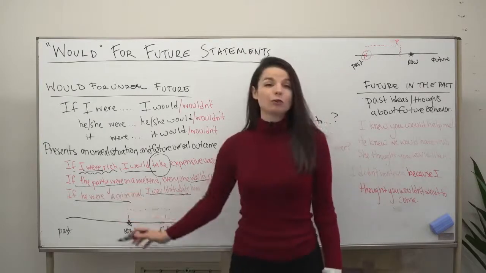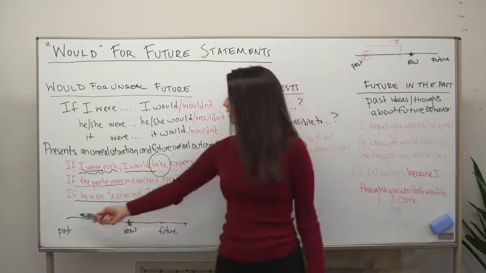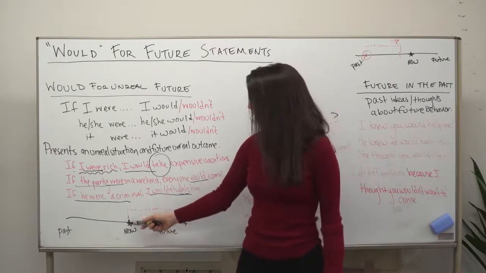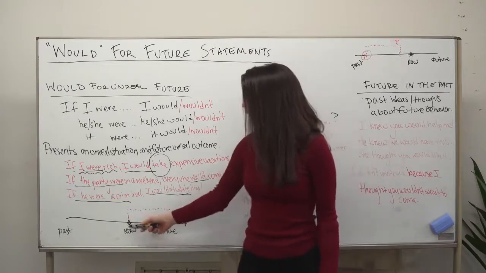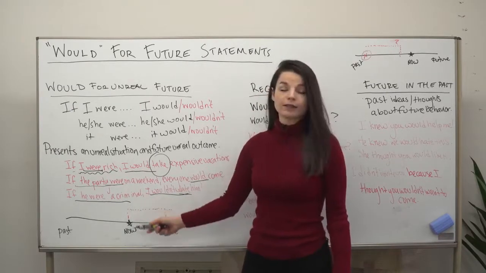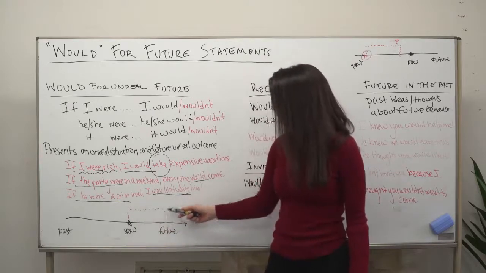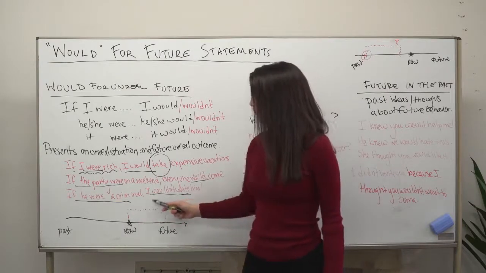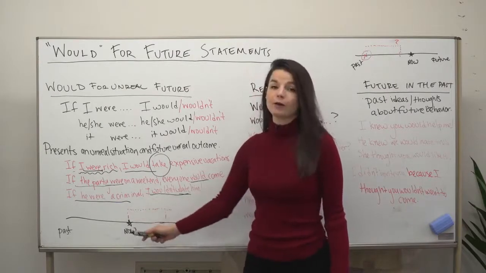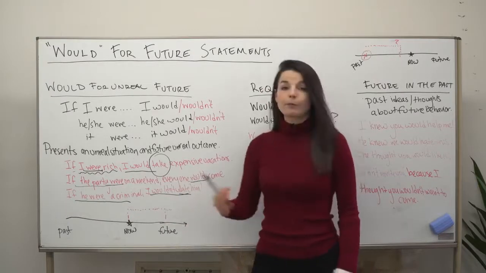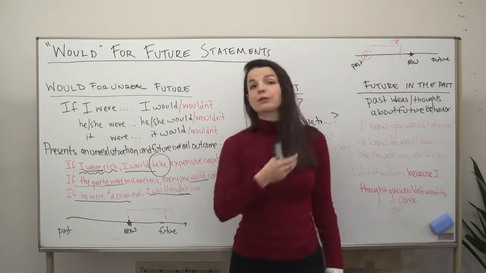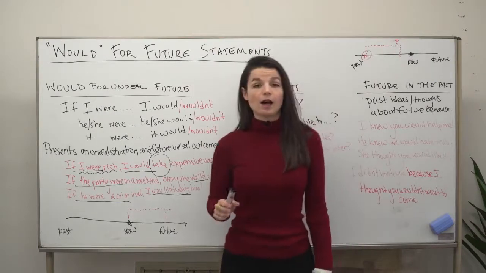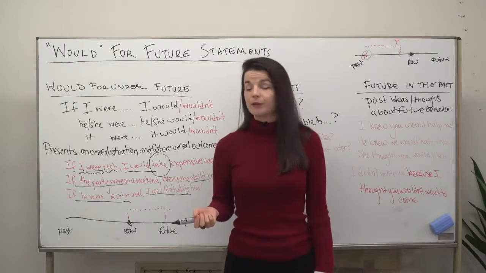So to kind of visualize this grammar point, we can imagine on a timeline a sort of unreal situation here. So I've marked it here in a dotted line. Now there's this thing that's not real. It's an unreal point. And it relates to an unreal situation in the future. So this is sort of a visualization. We're talking about something not true now, something not true in the future, but perhaps there's a chance that it could come true in some cases, especially with this second example sentence. So we use this to talk about unreal situations.